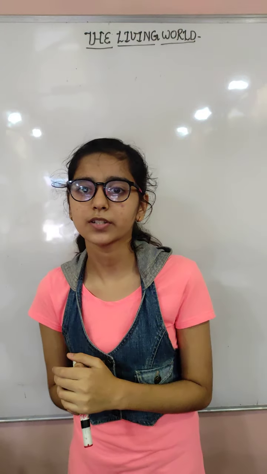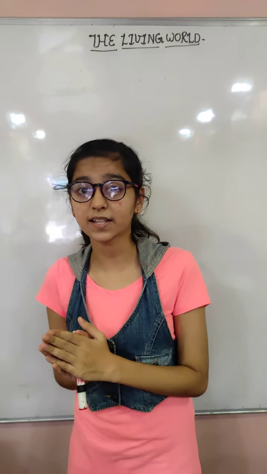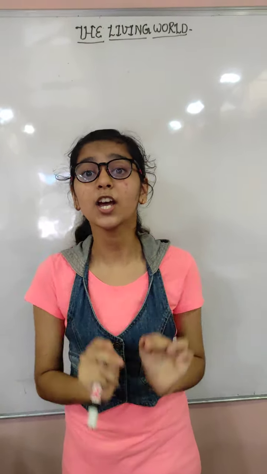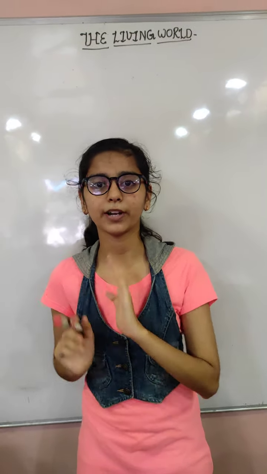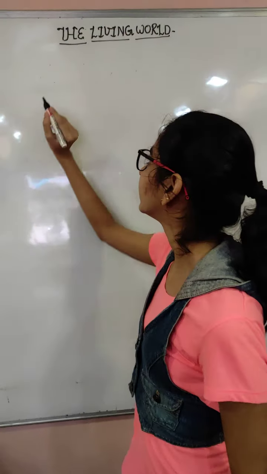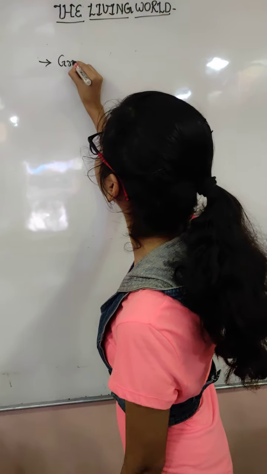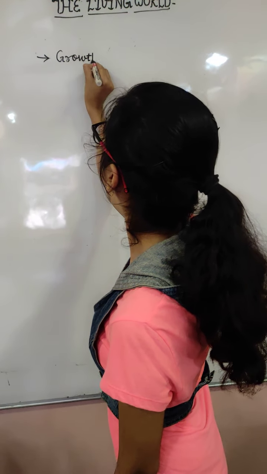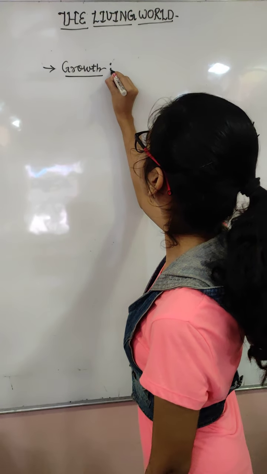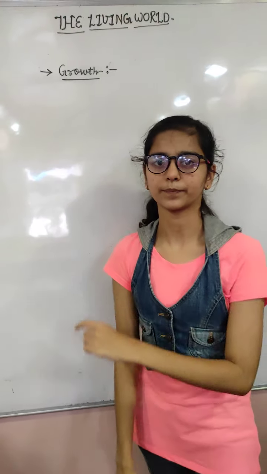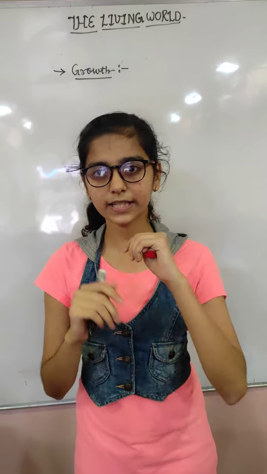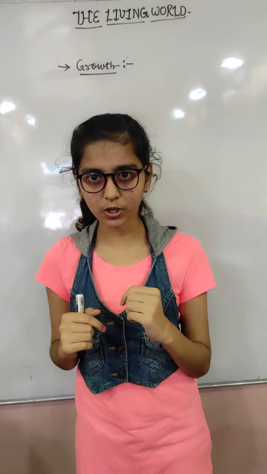How can you judge the person is living? हम कैसे ये बता सकते हैं कि ये जो बंदा है, जो आदमी है, वो जिंदा है? We judge 4 to 5 criteria for that. Let me start with that. The first one is growth. Growth means what? Increase in mass or increase in number of individuals.